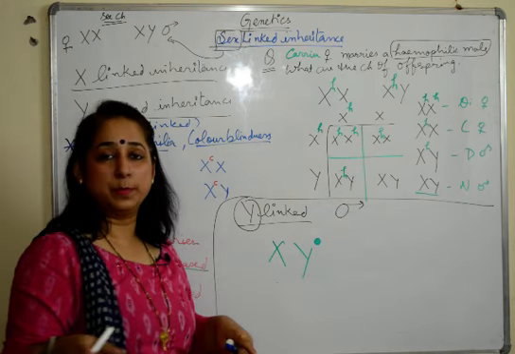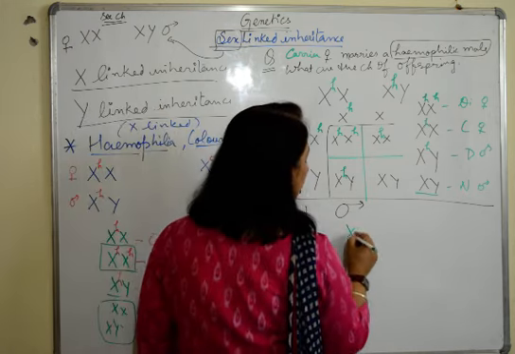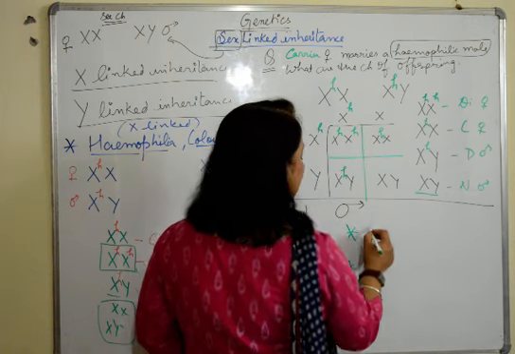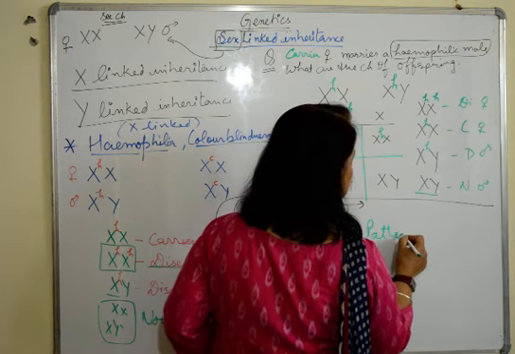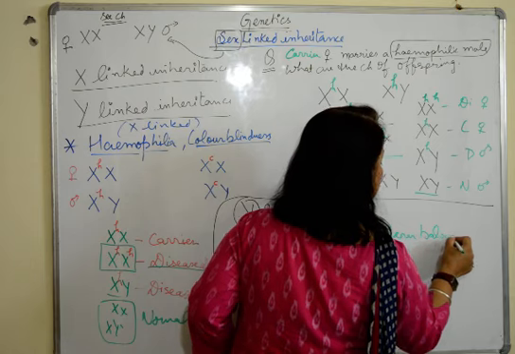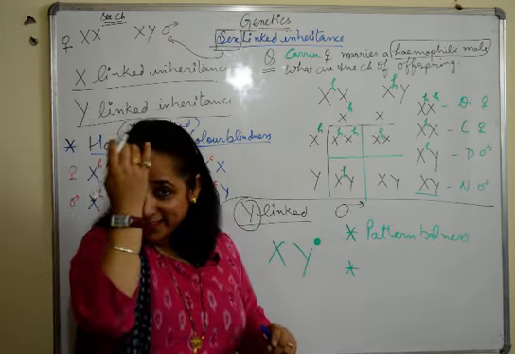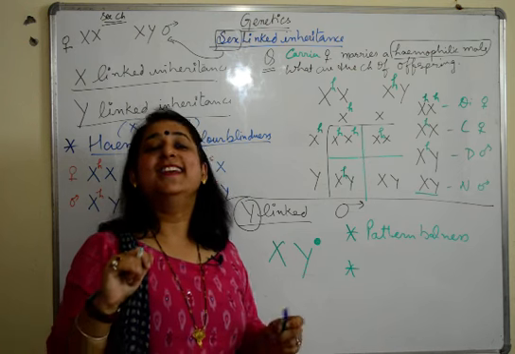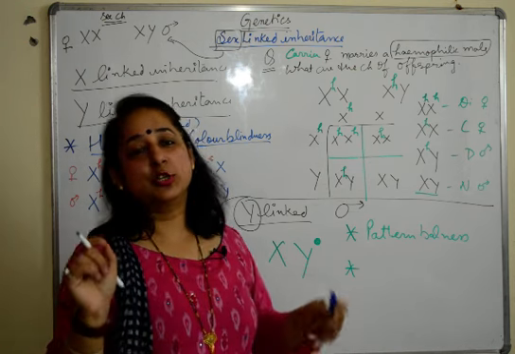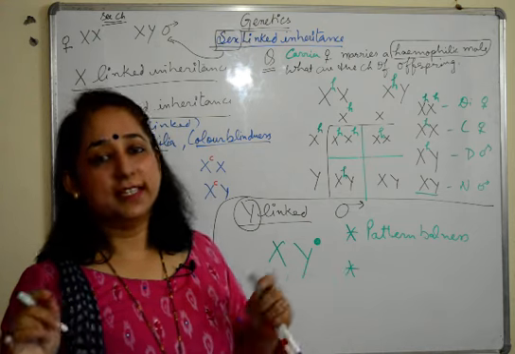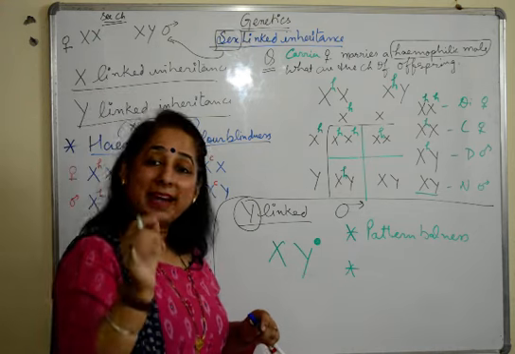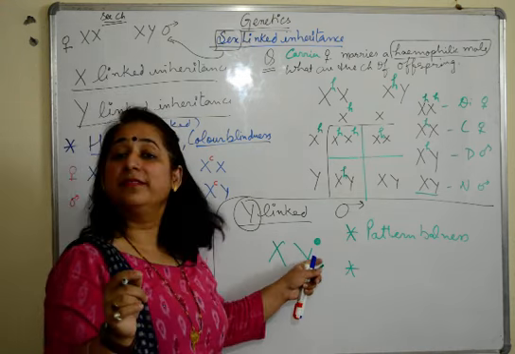We also call these male traits. Two very common ones are pattern baldness. You have seen some people are bald from here, some from the sides, some only from here. So this is pattern baldness which is only seen in males. It's not seen in females because the factor for pattern baldness is only present on the Y chromosome.